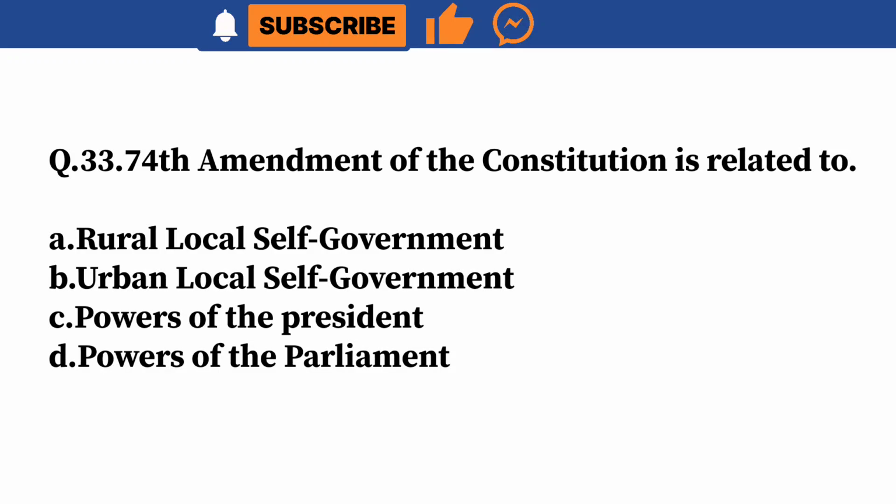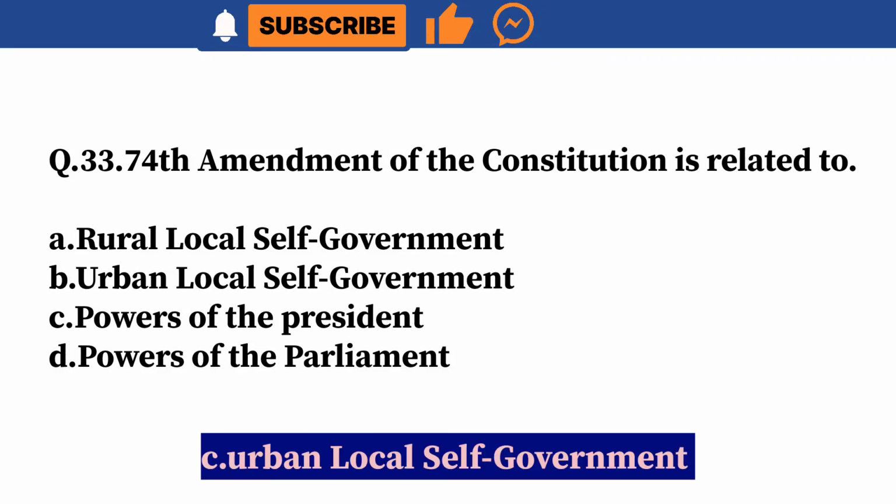Question 33. 74th Amendment of the Constitution is related to A. Rural local self-government. B. Urban local self-government. C. Powers of the President. D. Powers of the Parliament. Correct answer is C. Urban local self-government.